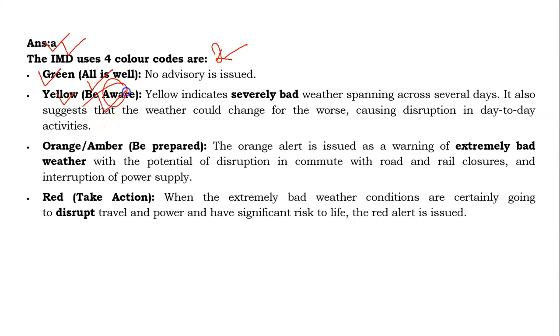It shows severely bad weather spanning across several days. It also suggests that weather could change for the worse, causing disruption in day-to-day activities. Orange or amber denotes be prepared, and the red color shows take action. So these are the 4 color codes denoted by the IMD.